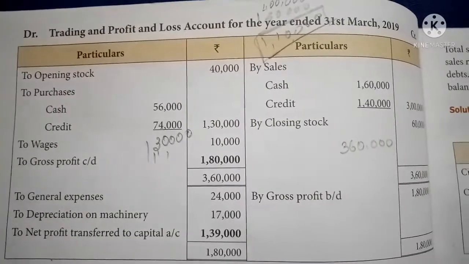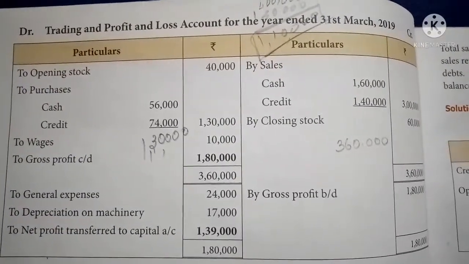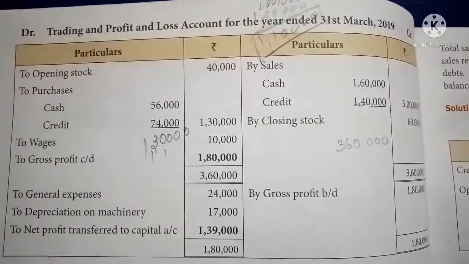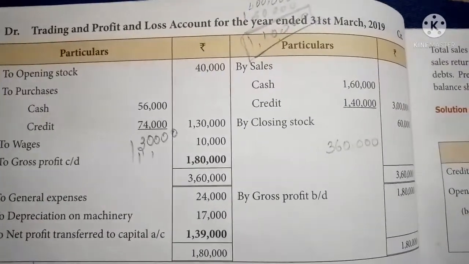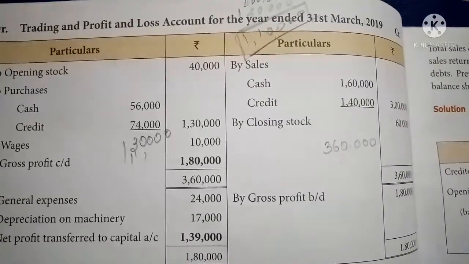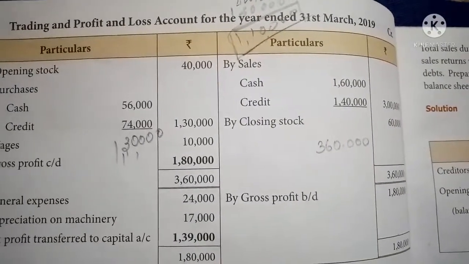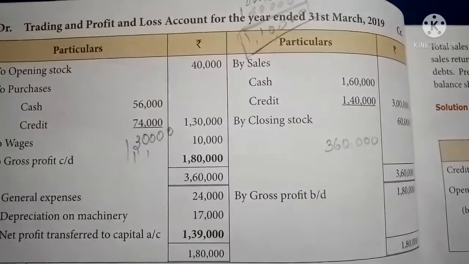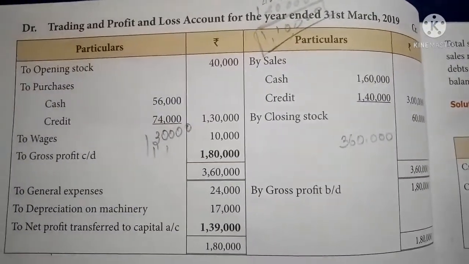While balancing this trading account, first you can add the debit side: 1,30,000, 40,000, 10,000. Total is 1,80,000. In the credit side, 3,60,000. So 3,60,000 is the highest amount. Write that highest amount on both sides of the trading account.